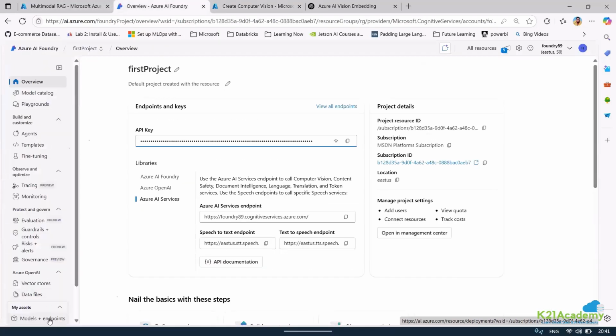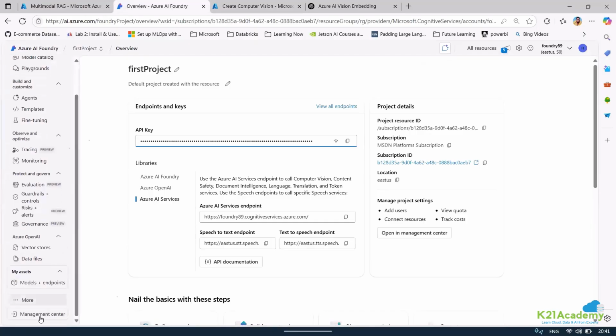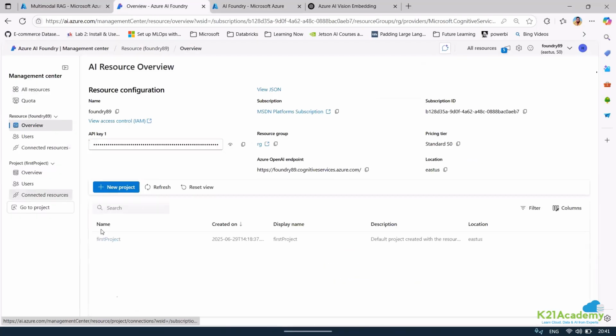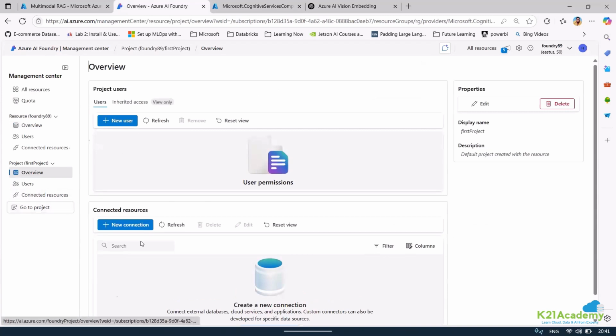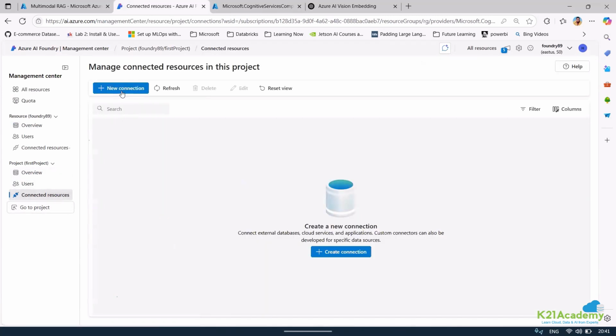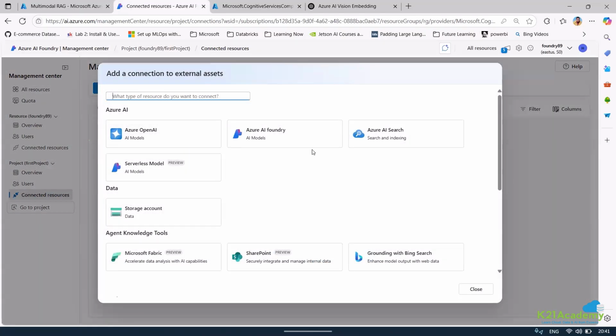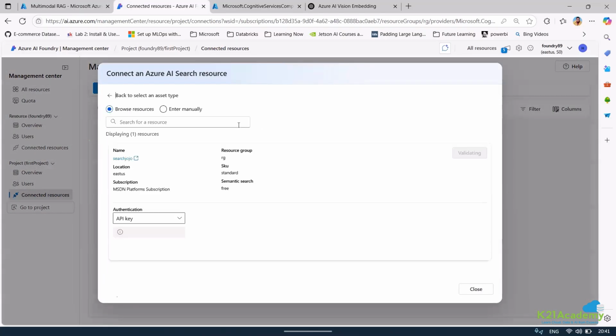I can go to my Foundry. I can go to Management Center in Foundry. I can select my project, and in my project, I want to connect a resource, right? So let me go to connected resource, and now I want to create a connection to maybe Azure AI Search. So I can select this. I can add a connection.